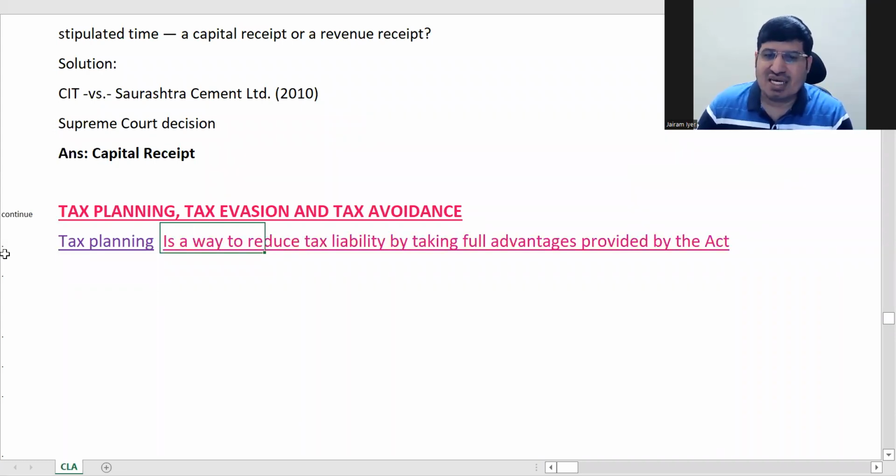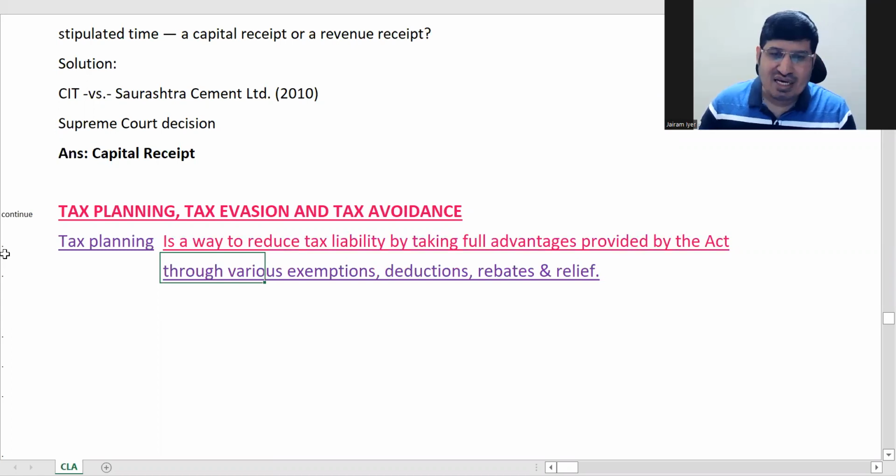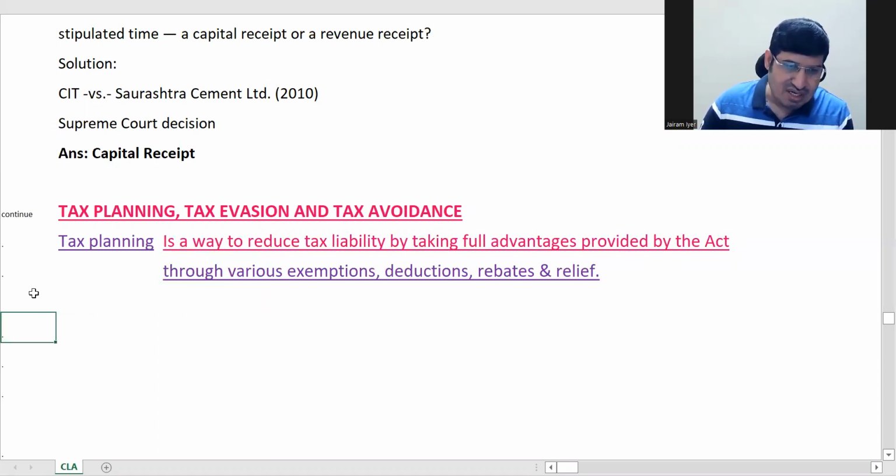Tax planning basically is whatever we all do. Okay, so we all try to invest some money to reduce our tax. Whatever is legally allowed, we follow those procedures for planning our tax. So this is called as tax planning. So you're reducing your tax liability but fully by legal means. You're making use of exemptions, deductions, and all those things. So that is your tax planning.